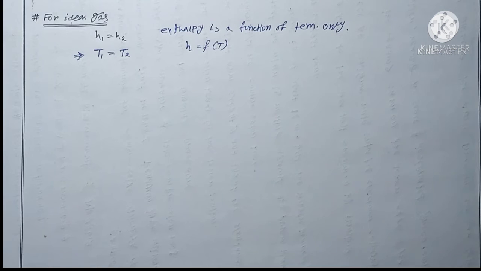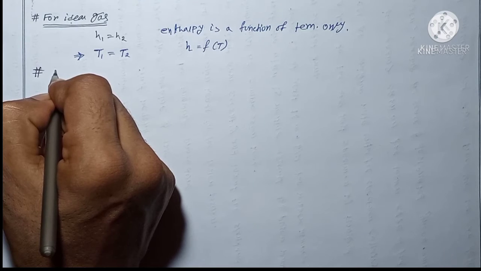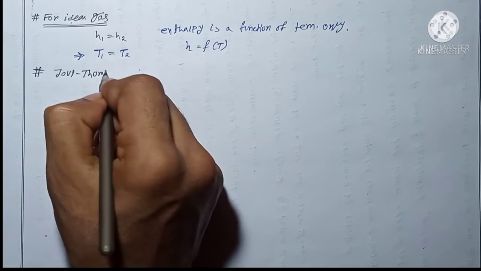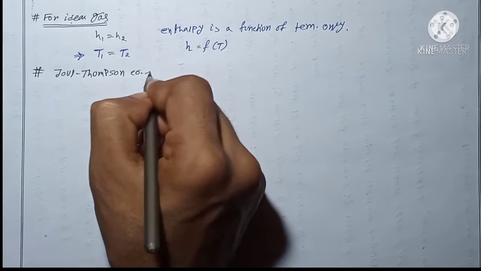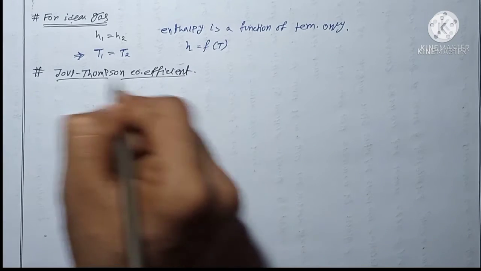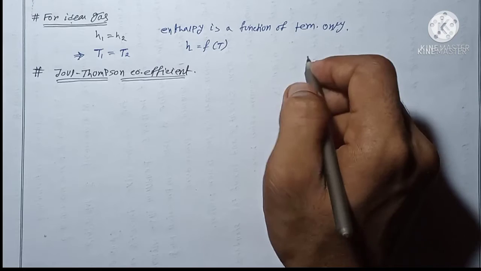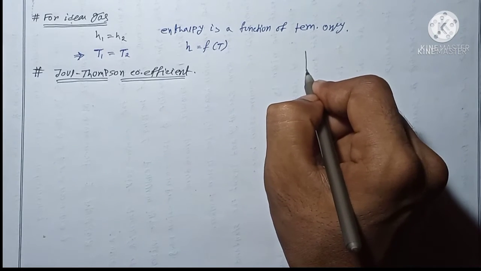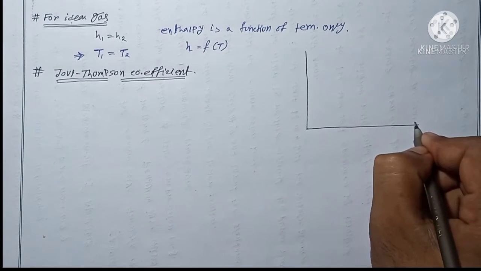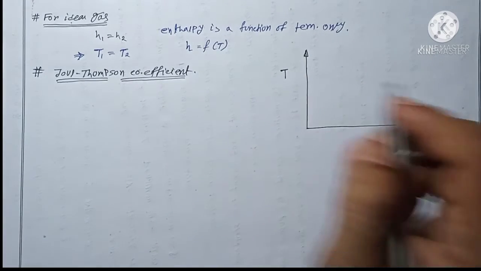Next, I go to the concept of Joule-Thomson coefficient. Before discussing this concept, I want to draw a diagram between temperature and pressure. Along the x-axis I represent the pressure, along the y-axis I represent the temperature.